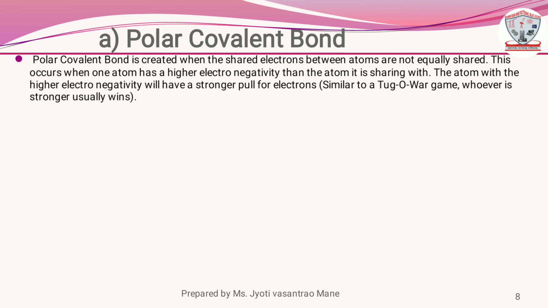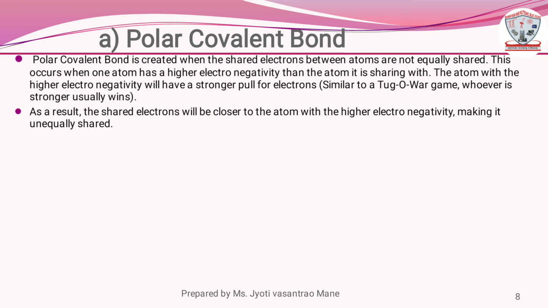The atom with the higher electronegativity will have stronger pull of electrons, similar to a tug of war game. Whoever is stronger usually wins. As a result, the shared electrons will be closer to the atom with the higher electronegativity, making it unequally shared.